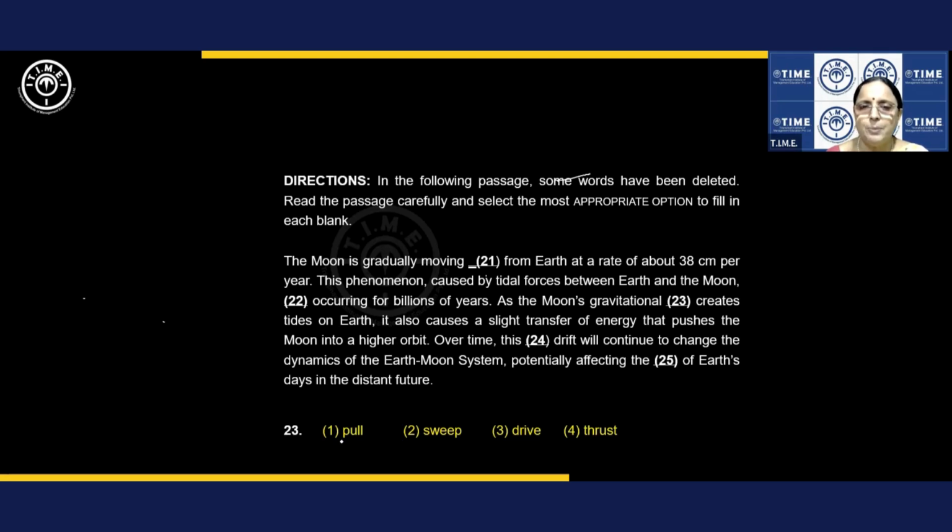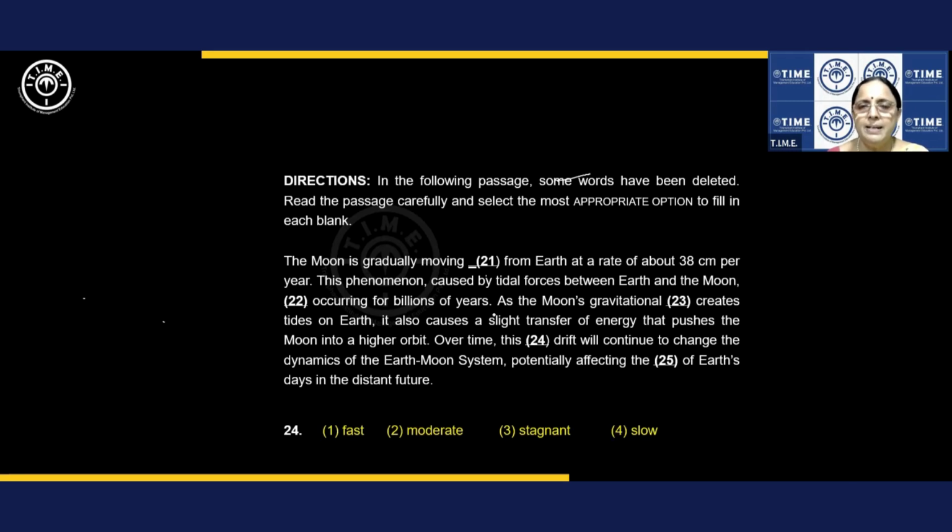So let's see, pull. But I don't want you to pick the answer straight. Pull. Sometimes we may go wrong. Say gravitational sweep. No. Drive. No. Thrust. No. Thrust is what? Pushing. Not the thrust. Gravitational pull. The answer is 1. Is that clear? Fine. Thrust is push heavily, but that's not the point. Next one.